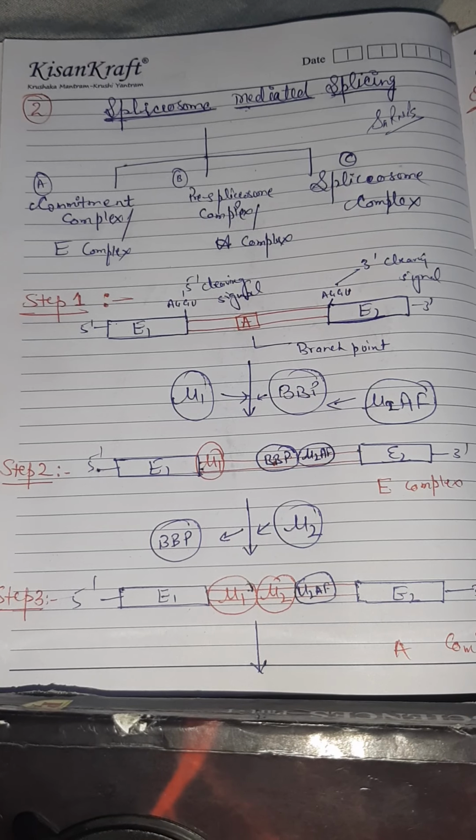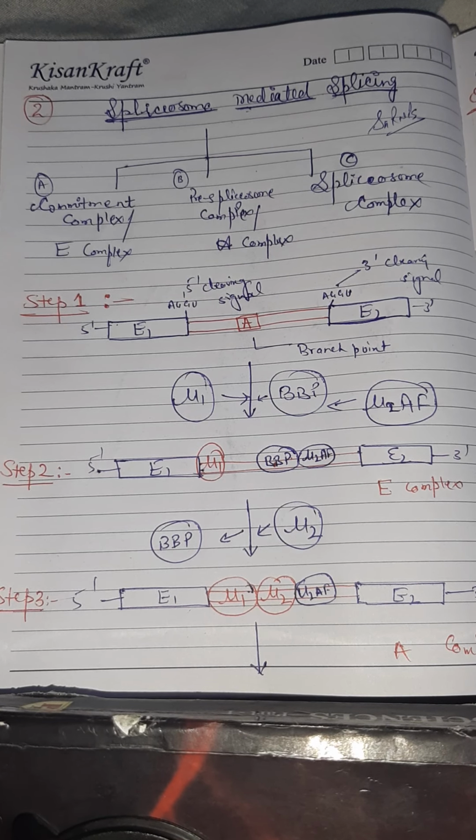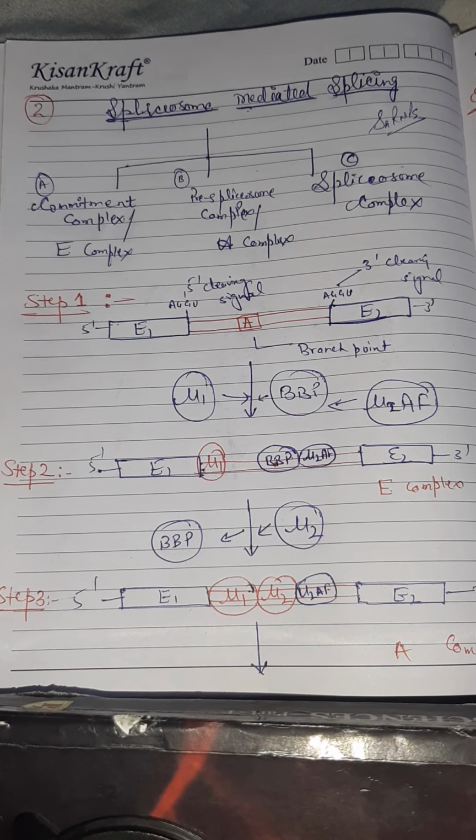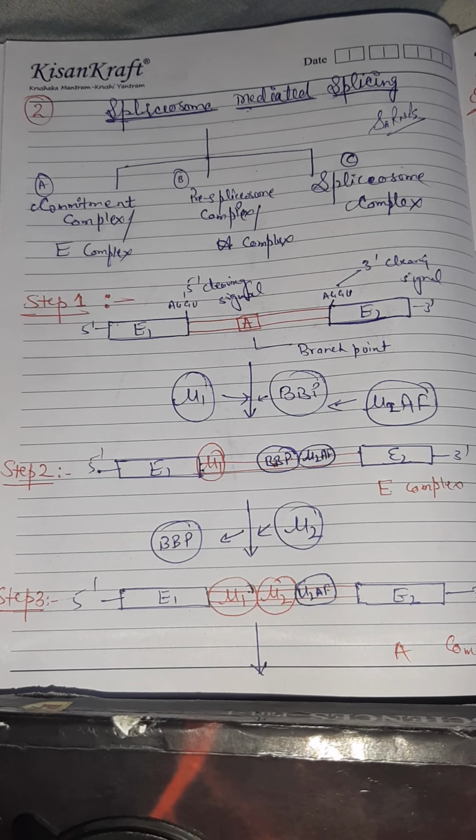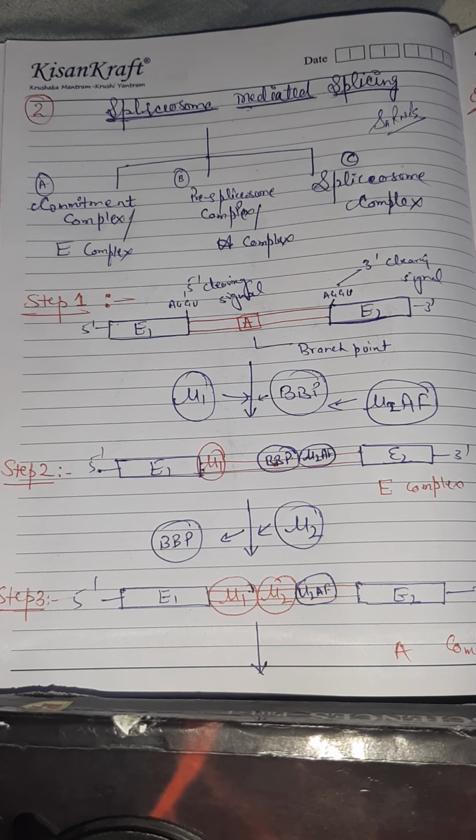SnRNPs, that is small nuclear ribonucleoproteins. These small ribonucleoproteins are present in the nucleus, and they form a complex with the mRNA and hold on to three different points of the mRNA. These snRNPs are responsible for holding the three points of the pre-mRNA, which is the premature mRNA.